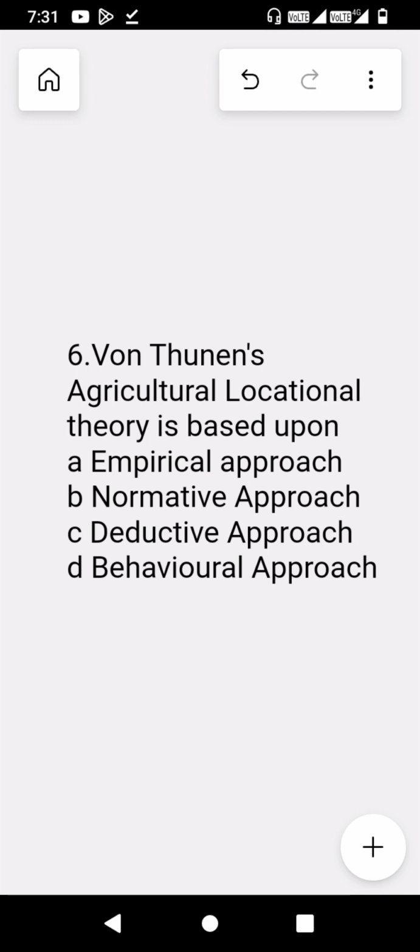So the sixth question is, von Thunen's agricultural locational theory is based upon. Options are A. Empirical approach, B. Normative approach, C. Deductive approach, and D. Behavioral approach. And the correct option is B. Normative approach. Now let me give you a briefing about von Thunen's agricultural locational theory, what it actually is, since these types of questions are asked in the UPSC exams specifically.